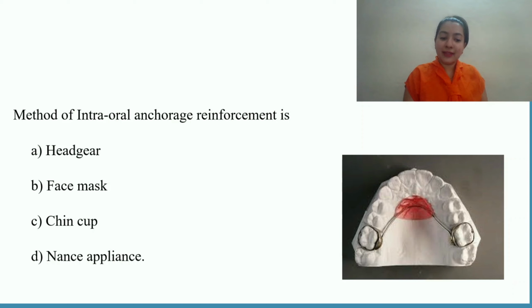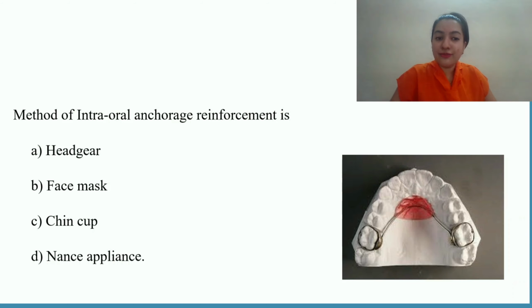So intraoral can again be further divided into intermaxillary and intramaxillary, whether it is confined to the maxilla or taking support from the mandible, whether it is buccal, palatal, upper, lower, there are a lot of classifications. So anchorage is one thing which you should be really clear about. And if you have seen the previous video, you must know the concept of absolute anchorage. That is, temporary anchorage devices have come, where we have mini screws and mini plates. They prove to be the source of absolute anchorage. So coming back to the question, methods of intraoral anchorage reinforcement.